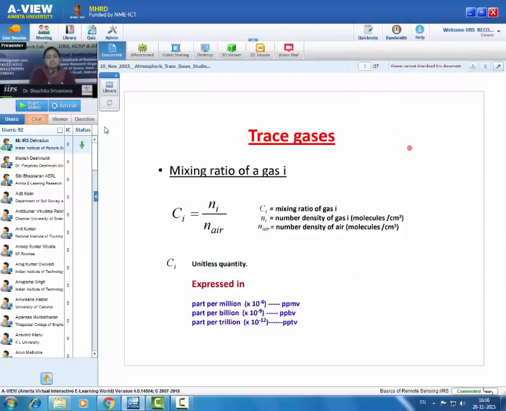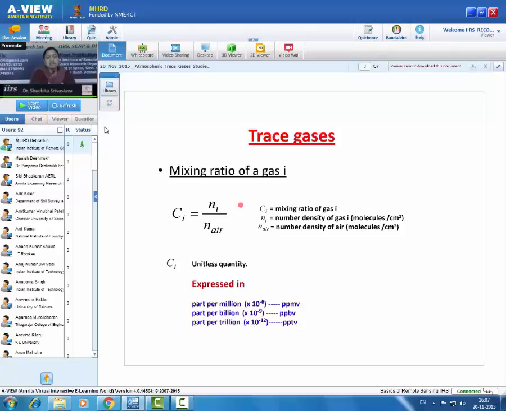As these gases are very small in amount, we cannot express these gases in percentage. Like if ozone concentration is in percentage, it is 0.000003%, then it is not a convenient way to express. For that, we use mixing ratio of a gas. Here, Ci is equal to Ni by Nair, where Ni is the number density of a particular gas i to the number density of air. Then Ci will be mixing ratio of that particular gas i.